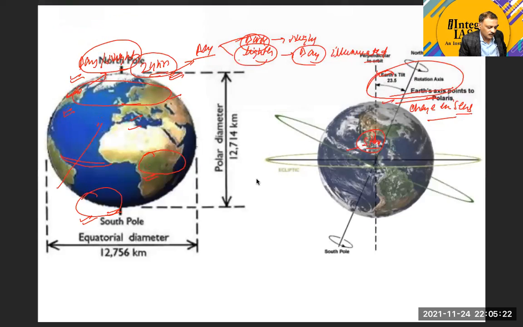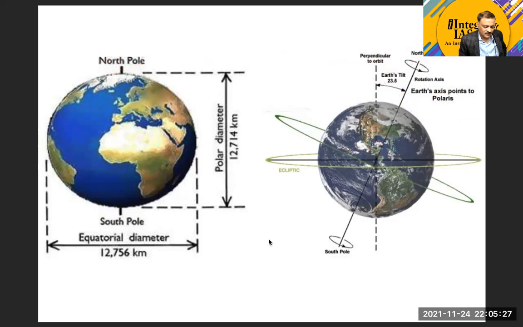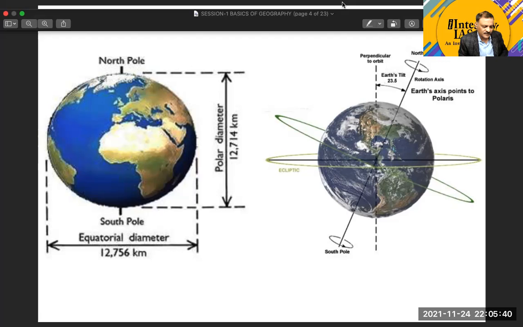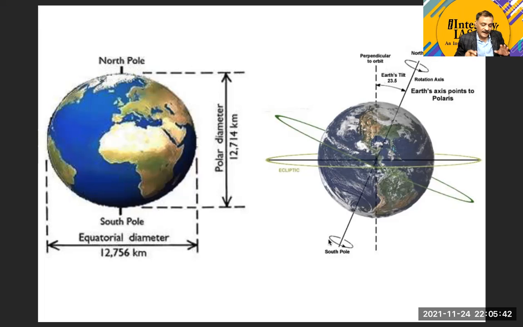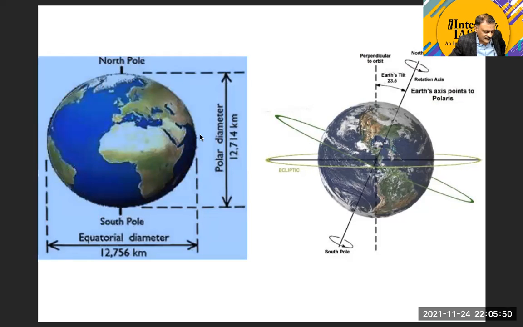Now, as far as the nature of the Earth as a planet is concerned, if we look at the structure of the Earth, the shape of the Earth we have taken is an oblate spheroid. We have already taken that the shape of the Earth is an oblate spheroid. As far as the further characteristics of the Earth are concerned, we take an axis, and the axis is passing through a region from one part of the globe to another part of the globe.